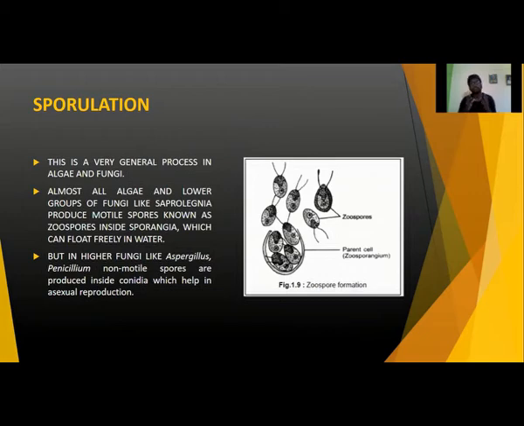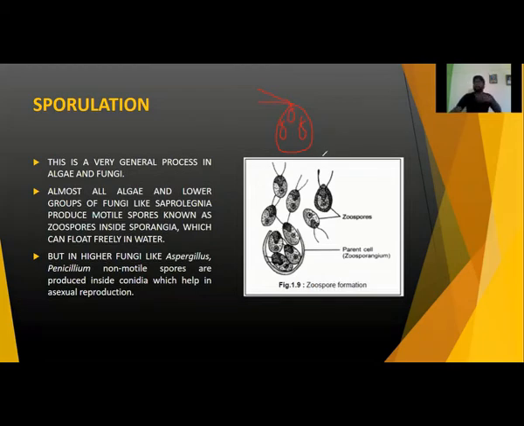This is a very general process in algae and fungi. So let's take the example of Chlamydomonas. Chlamydomonas is a green algae. Chlamydomonas are like this, having two flagella and a cell like this. Inside that cell, there is formation of so many cells, which look like the parent cell. And they are also having flagella.